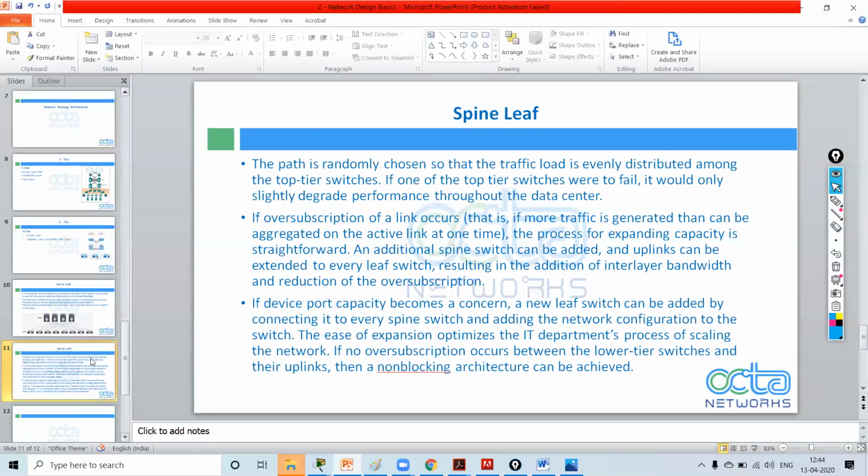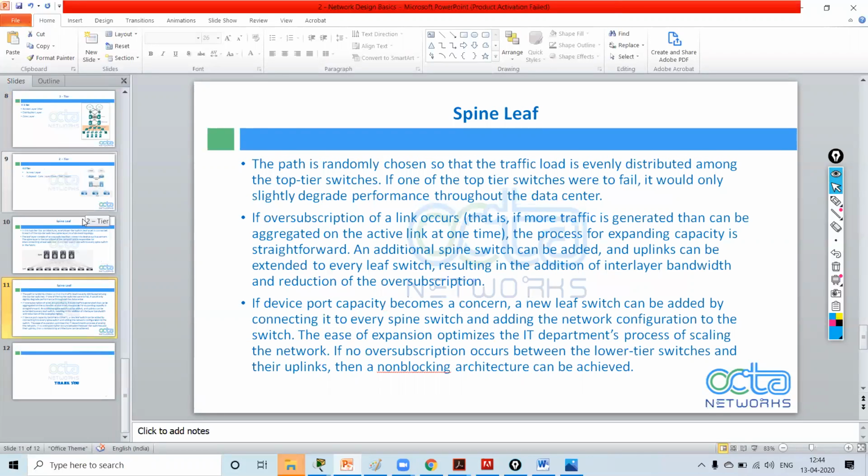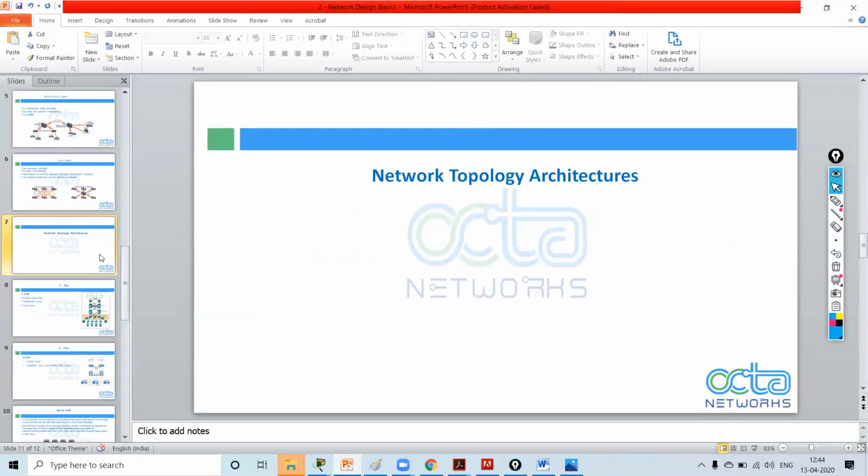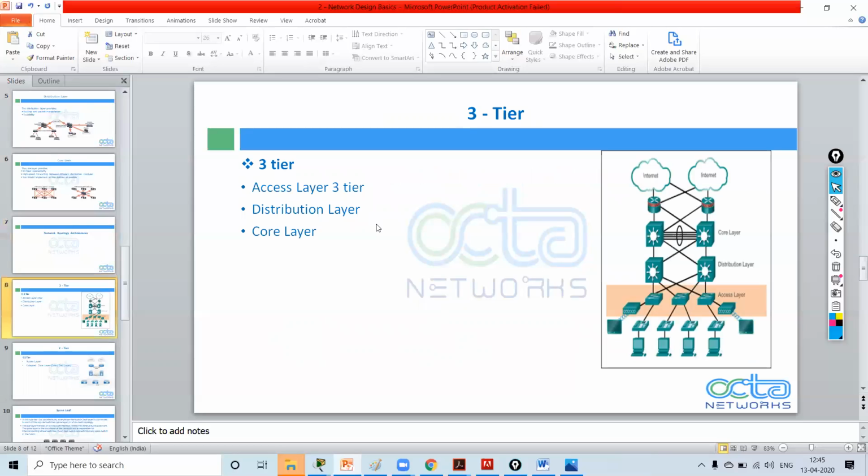Now we have one more thing known as network topology architecture. We have learned some topology architectures in CCNA. Now we will learn the topology architectures we have seen previously for flat networks, now for hierarchical networks.